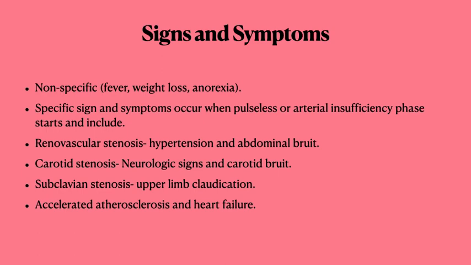Subclavian stenosis can also occur. This is the third of the commonly involved arteries. When the subclavian artery is stenosed, it can result in upper limb claudication and absent pulses in the upper extremities. It can also result in accelerated atherosclerosis and heart failure in later life, which is also one thing to be aware of.